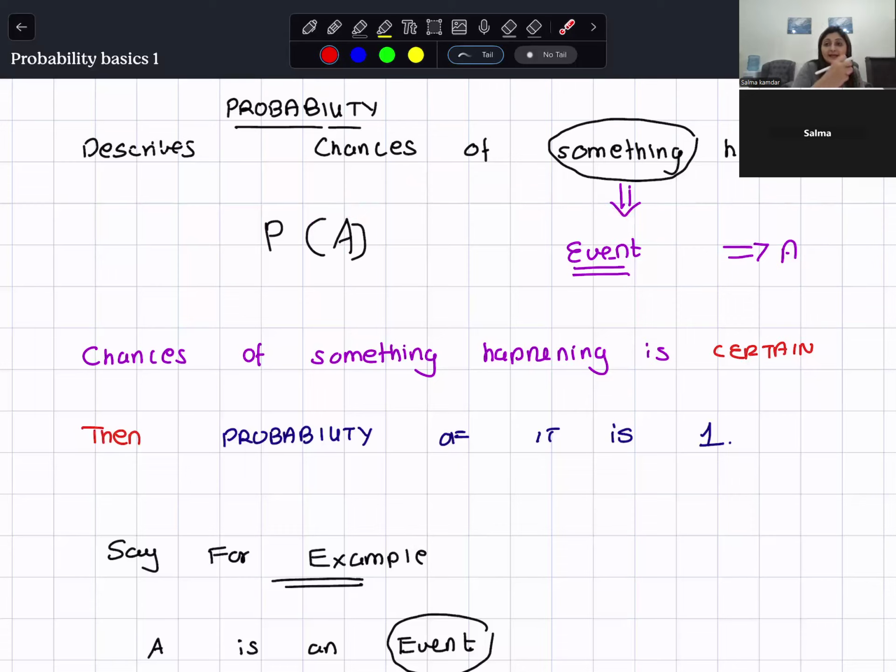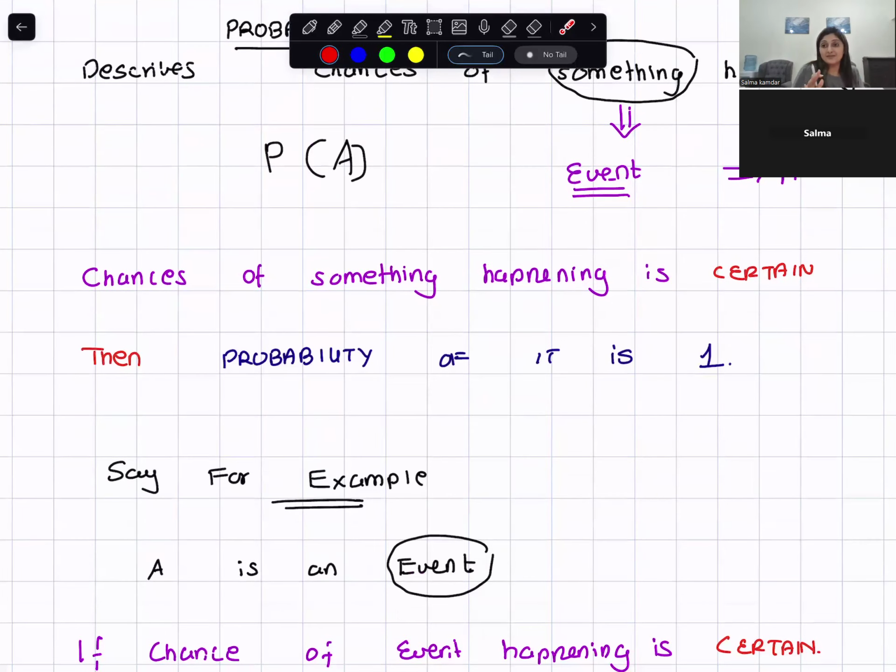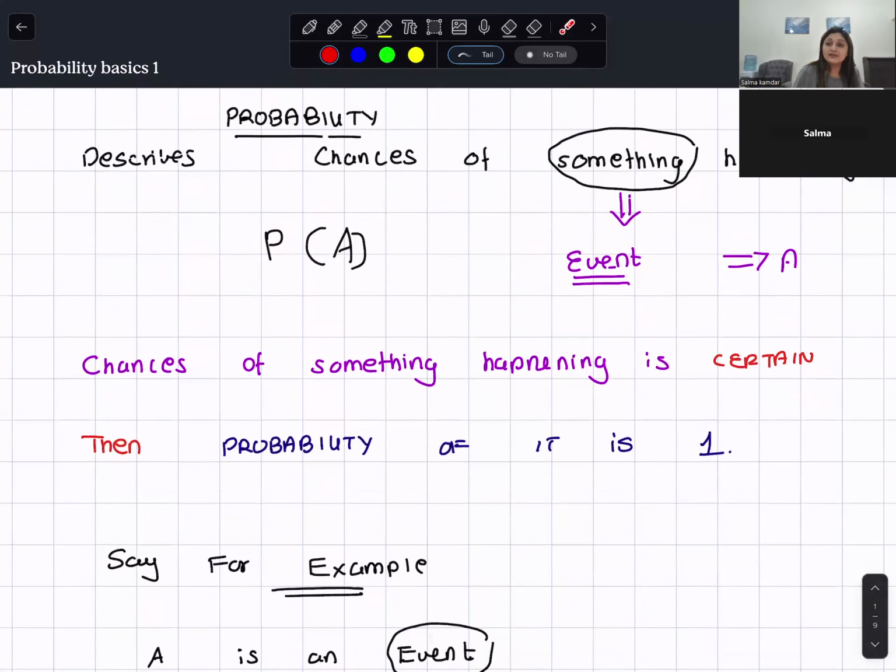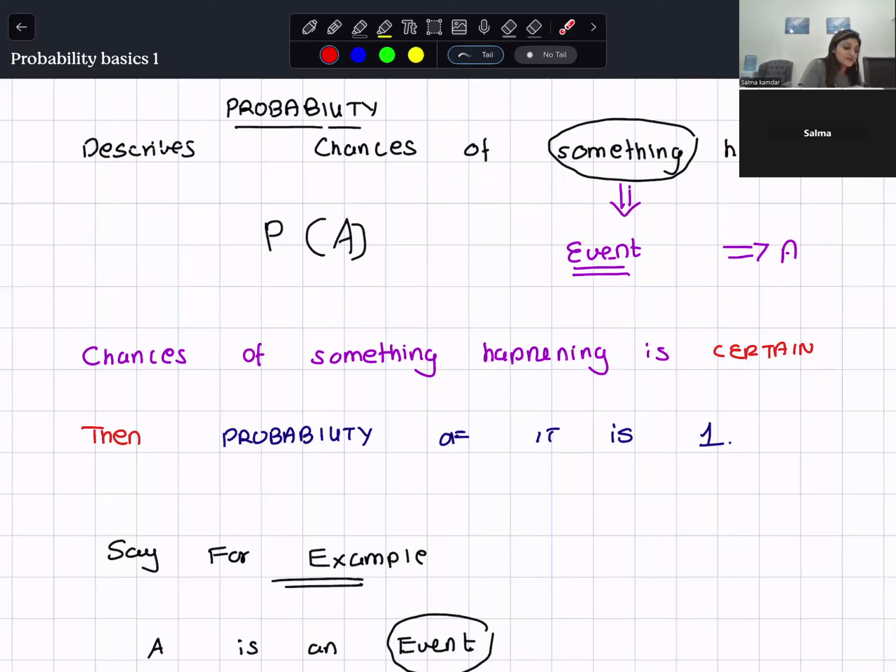So probability of A. If the chance is 100%, you are 100% confident, it is certain. So then the probability of A is 1. If it is impossible that the child will come, then it is impossible. So probability of that event would be 0.